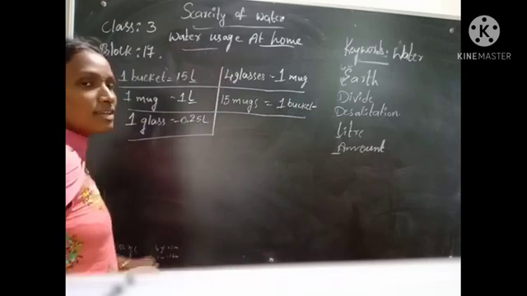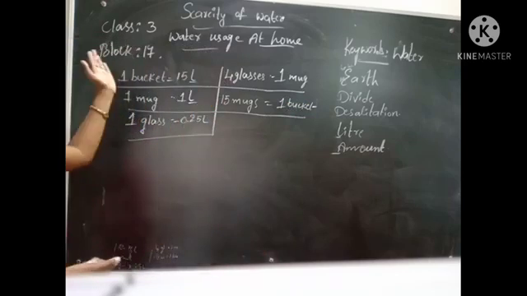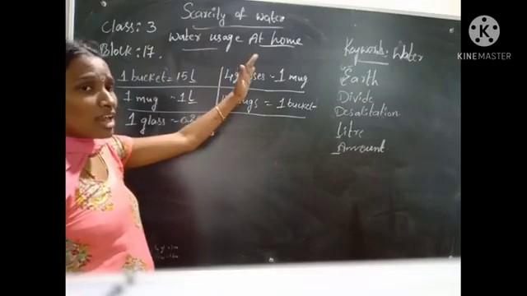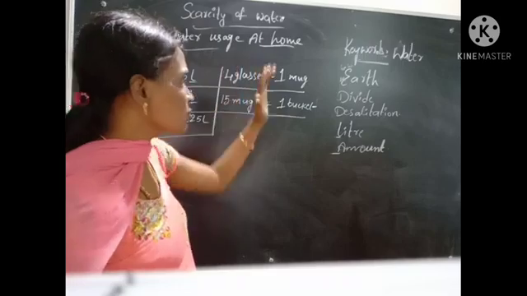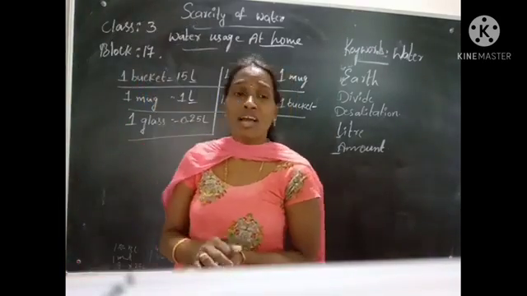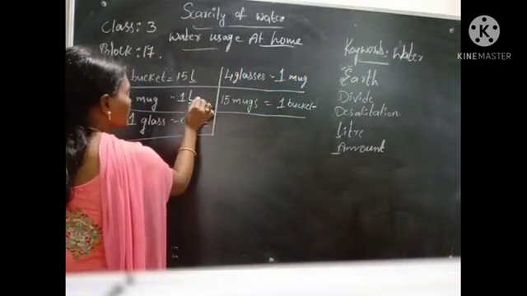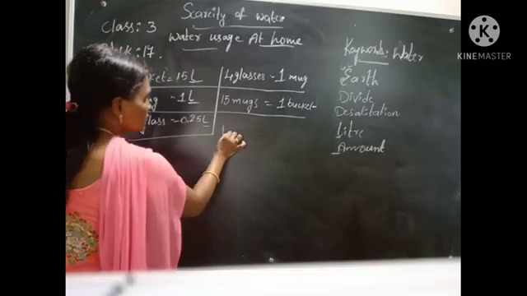Okay, children. Can you read what I wrote on the board? One bucket is equal to 50 liters. One mug is equal to 1 liter. One glass is equal to 0.25 liters. And four glasses equal one mug, and 50 mugs is equal to one bucket. What I mentioned everywhere here is liter, right?